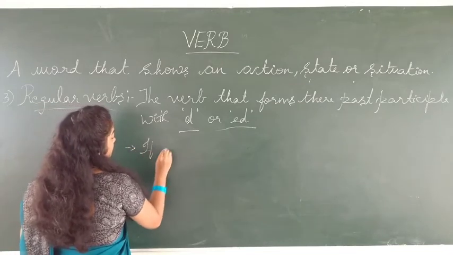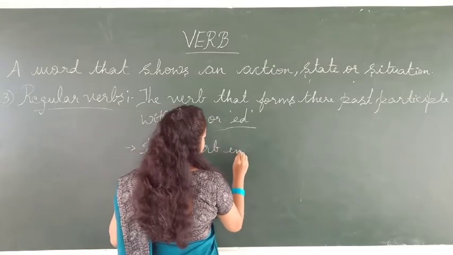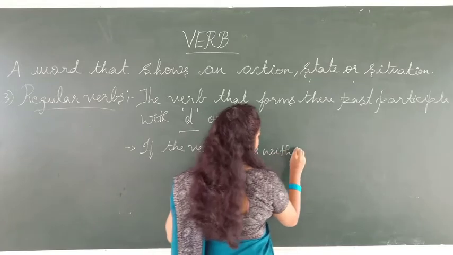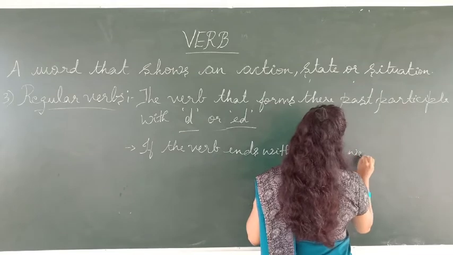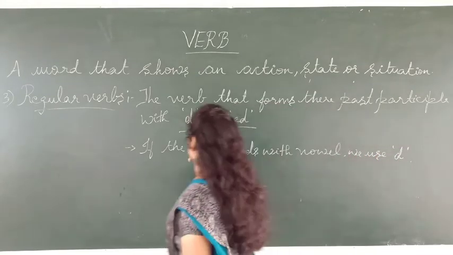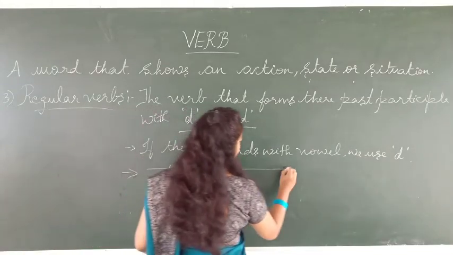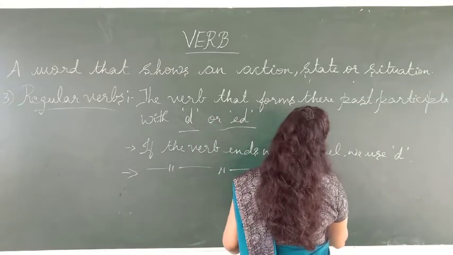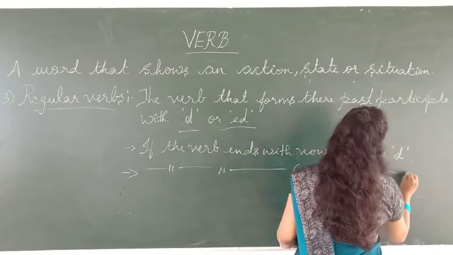If the verb ends with a vowel, we use D. If the verb ends with a consonant, we use ED.